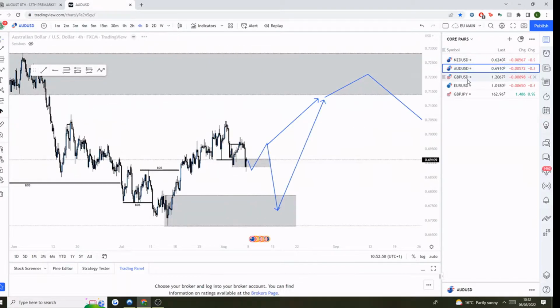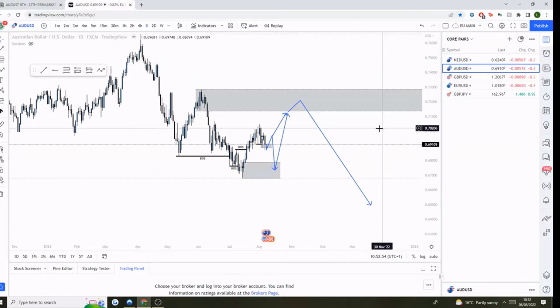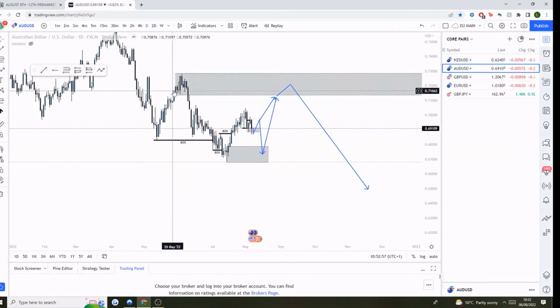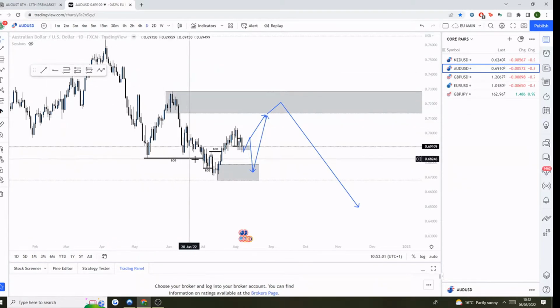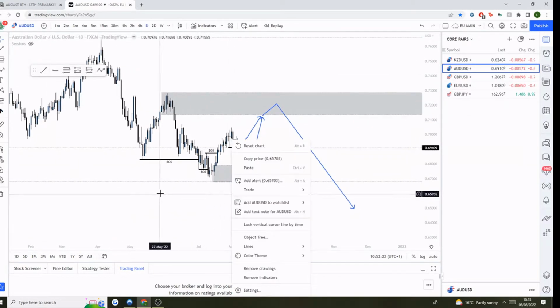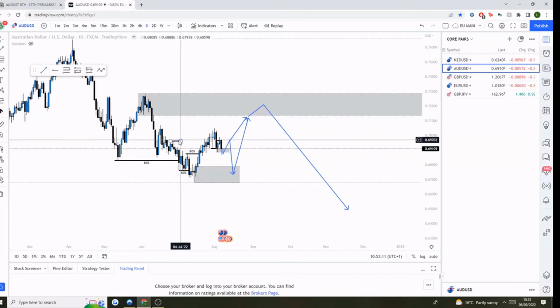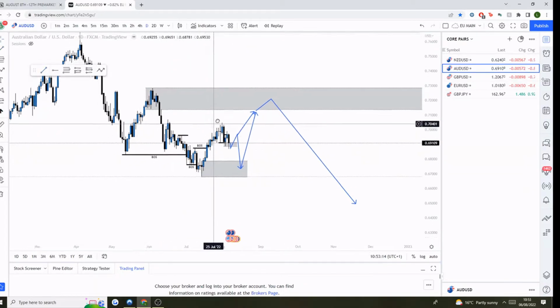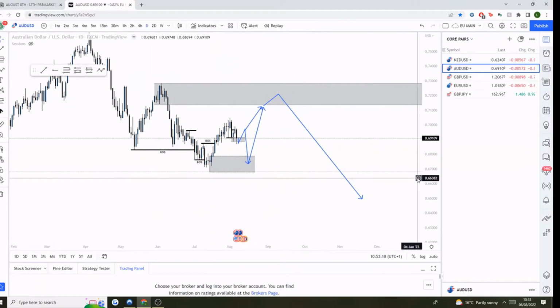Alright, so AUD USD. On AUD, again, it's similar to NZD, in that we had an overall sell structure. The thing with the AUD is that this breaker structure was actually caused by this order block here, which has also now been invalidated. So in terms of the daily, we have pretty much flipped bullish.